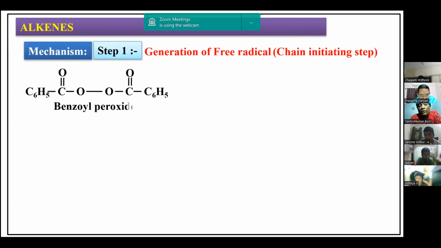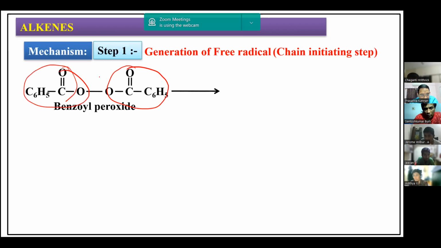We have first, say, benzoyl peroxide. This is called the benzoyl group, C6H5CO, so this is CO, not COO. This is called the benzoyl group. In benzoyl peroxide, you know hydrogen peroxide, HOOH; both H's are replaced by the benzoyl group, that is C6H5CO. What happens here is that this benzoyl peroxide undergoes homolysis.